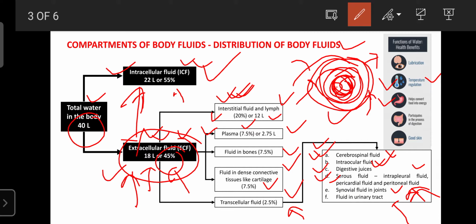Also, water is a participant in the process of digestion, and water or body fluids are good for the skin. Skin conditions, dryness or any other conditions, mainly depend upon water. If you are suffering from dehydration, then the skin becomes too dry. By observing the skin, you can also monitor the status of body water in our body. If it is more dry, that can indicate that we have less body fluids or water.